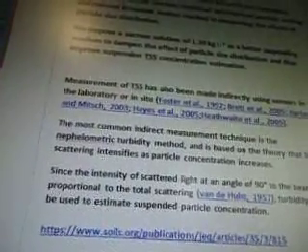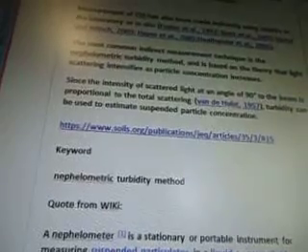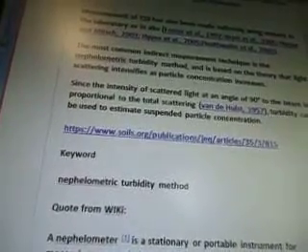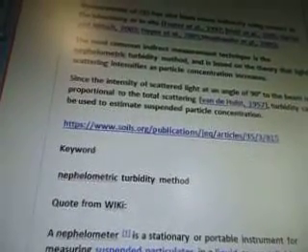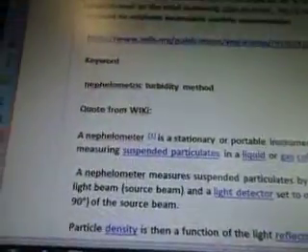So these measurements of TSS have also been made indirectly using sensors in the laboratory or in situ, and this is from 1992. The most common indirect measurement technique is the nephelometric turbidity method and is based on the theory that light scattering intensifies as particle concentration increases. Since the intensity of scattered light at an angle of 90 degrees to the beam is proportional to the total scattering, Van de Hulst, 1957, turbidity can be used to estimate suspended particle concentration. And that's from www.soils.org. So the keyword is nephelometric turbidity method.